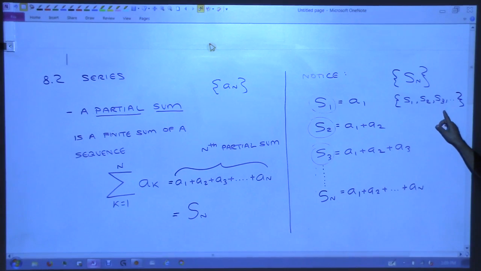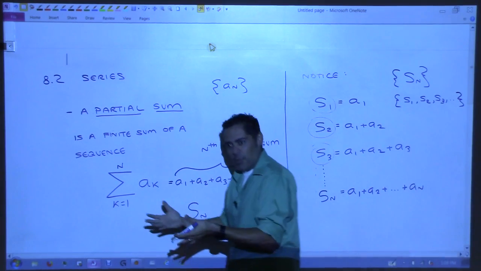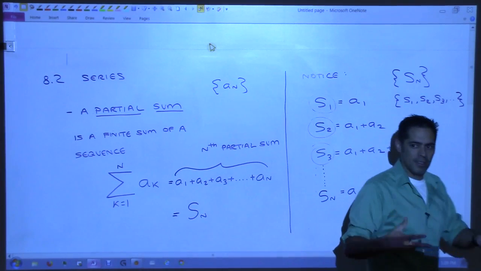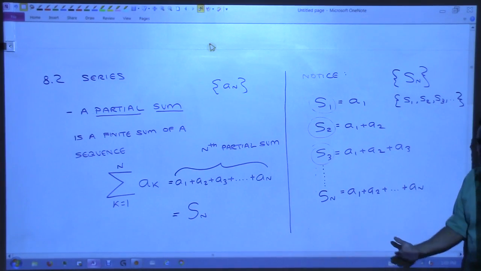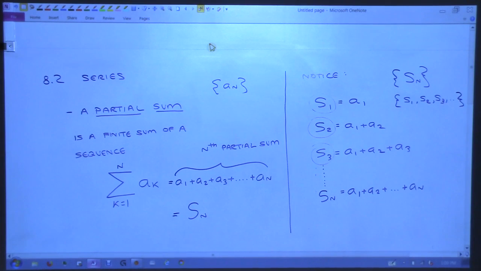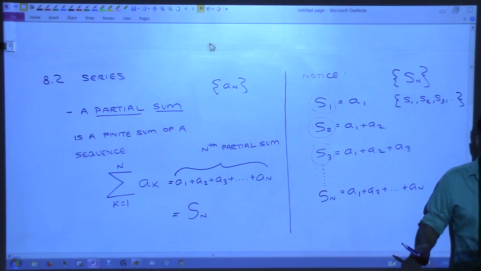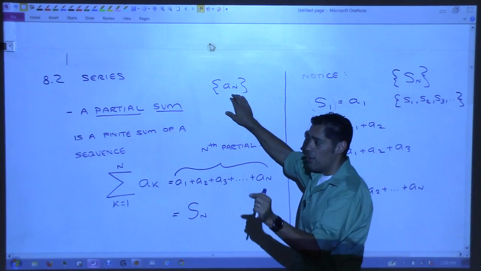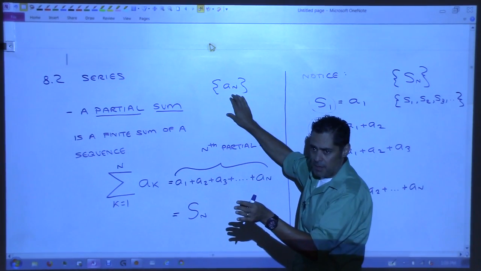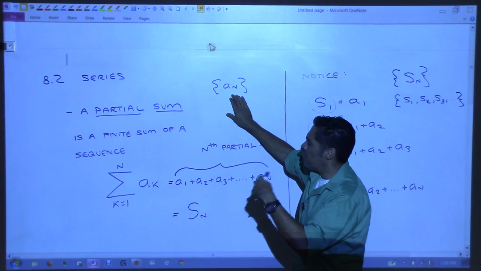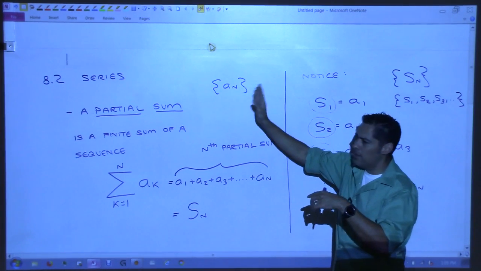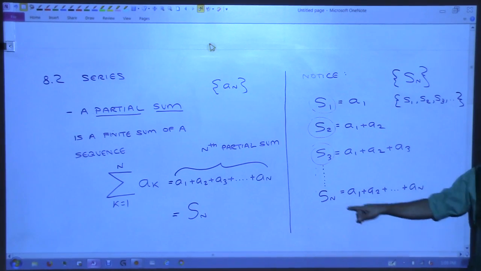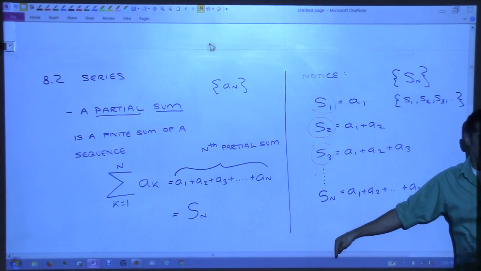So this sequence right here, well, it's a sequence, right? And what did we talk about in the last two classes when it comes to sequences? What are we interested in? Whether or not they converge or diverge, right? So you have this sequence. It might converge, might diverge, right? What we're interested in now is, if we start adding up the terms in the sequence, that new sequence that we create, does it converge to something? Make sense?